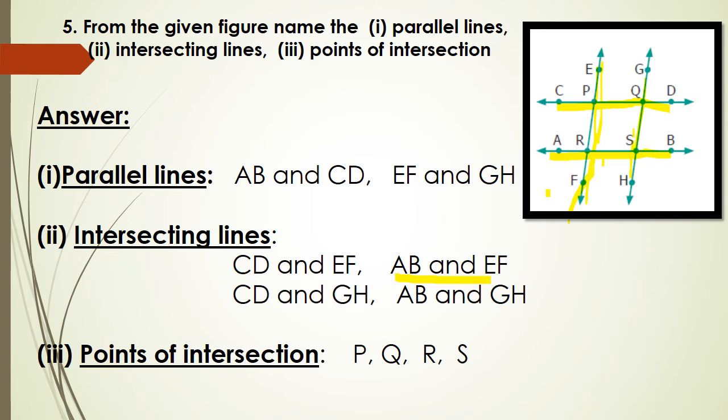That is, two lines meet at a point. Here P, Q, R and S are points of intersection. Is it clear? Because CD and EF meet at P, AB and EF meet at R, CD and GH meet at Q, AB and GH meet at S. Is it clear? Okay. We will do one more problem.